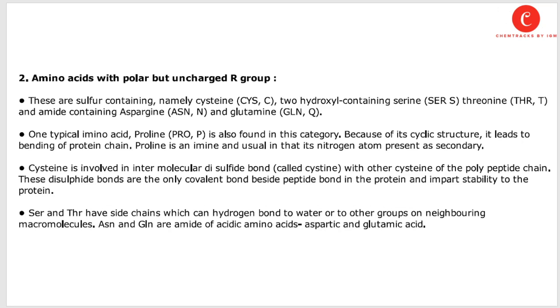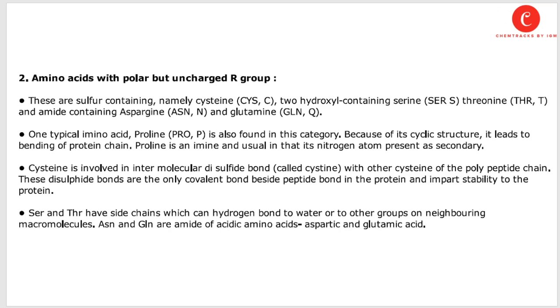Next, amino acids with a polar but uncharged R group. These are the sulfur containing amino acid cysteine, where CYS is the symbol for cysteine, the hydroxyl containing serine and threonine, and the amide containing asparagine and glutamine. One atypical amino acid, proline, is also found in this category. Because of its cyclic structure, it leads to the bending of the protein chain. Proline is an imino acid, and the nitrogen atom is present in its cyclic structure.